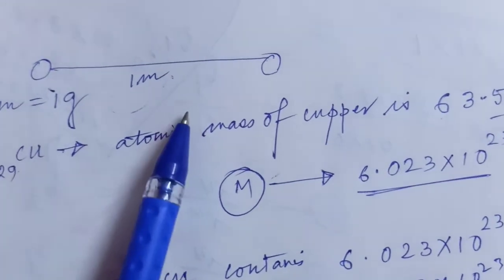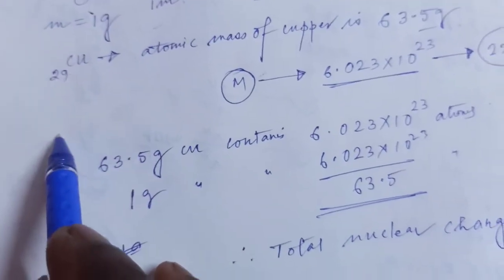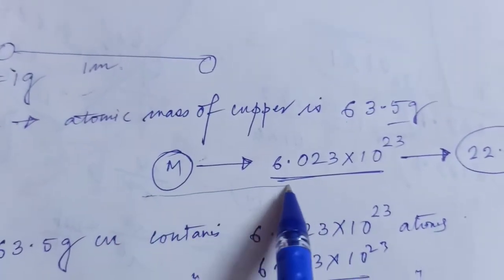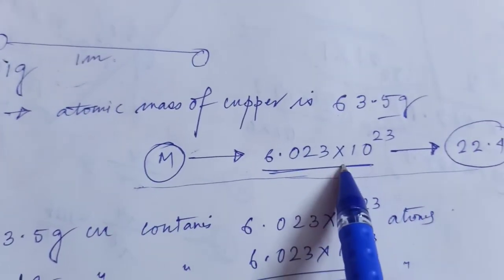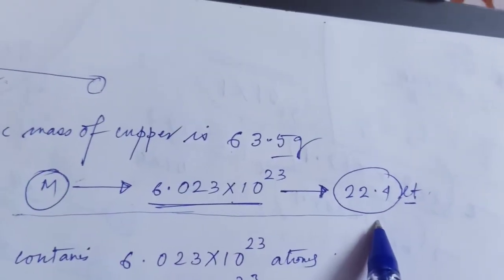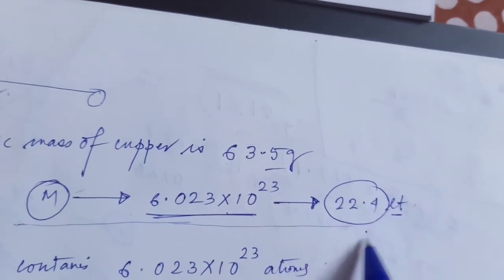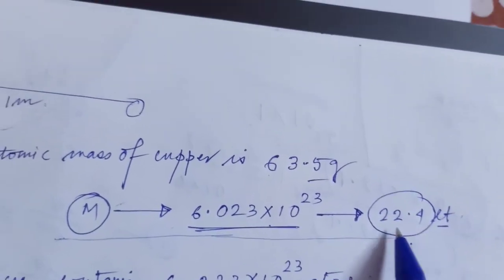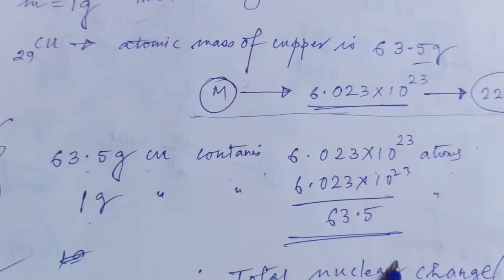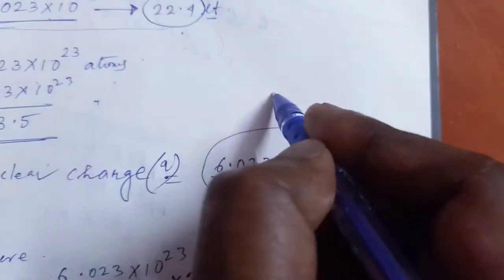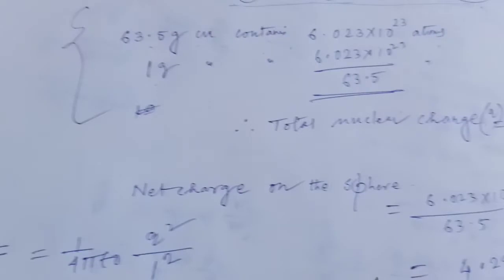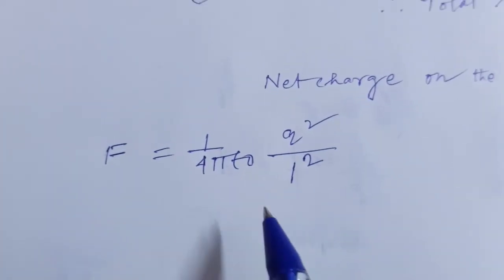The basic concept here is mole concept: molecular weight or atomic weight contains this number of atoms or molecules, and the volume is not used in that numerical. So 1 gram contains this number of atoms, and the total charge q equals Ne. Then calculate F, the Coulombian force.